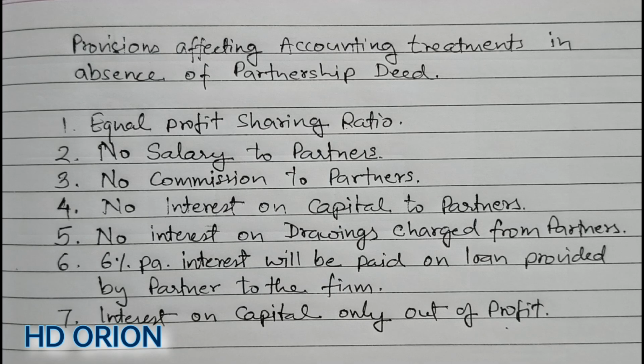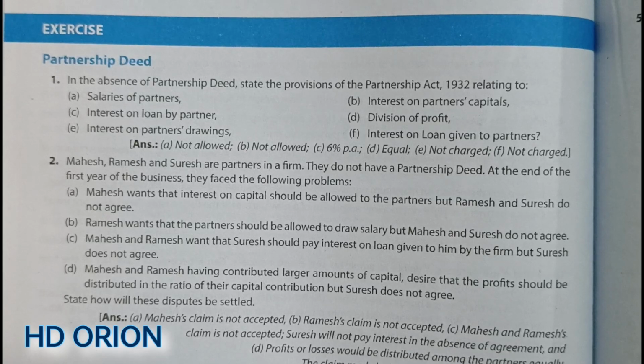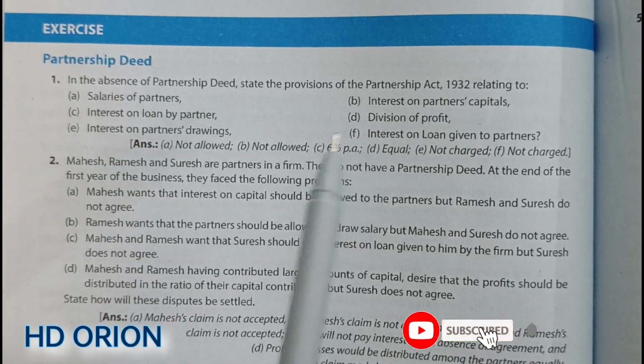So these are the 7 points one should remember to understand the fundamentals of partnership firm. Now let us proceed to the exercise. In the exercise, the first few questions are related to partnership deed. It means if there is no partnership deed, then the provisions of Partnership Act 1932 will be automatically applicable in every question. So the 7 points which we discussed just now, the application part of that we will see